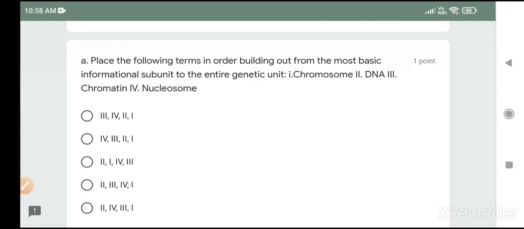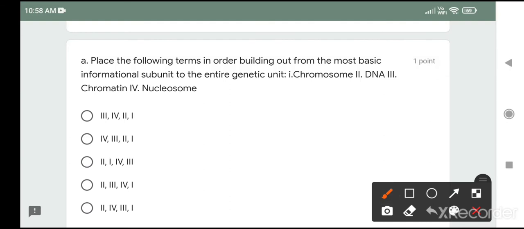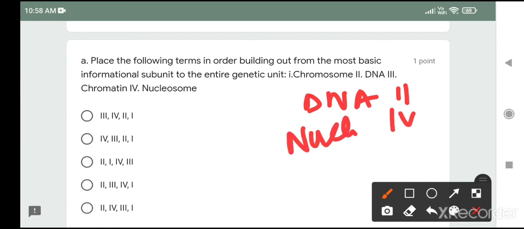DNA is the smallest unit out of all these, and DNA combined with histone protein and form nucleosome. The nucleosomes combine together and form chromatin and then chromosome. So the correct answer is second, fourth, third and first.